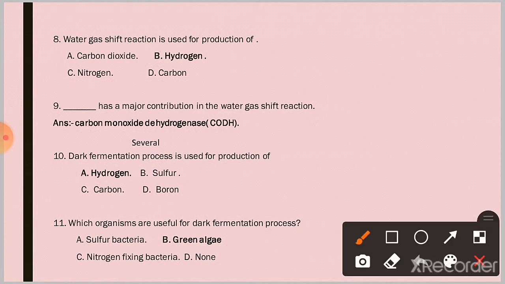Question 8. The water gas shift reaction is used for production of hydrogen. Question 9. Dash has a major contribution in the water gas shift reaction. Answer: carbon monoxide dehydrogenase. Question 10. The dark fermentation process is used for production of hydrogen. Question 11. Which organisms are useful for the dark fermentation process? Option B. Green algae.